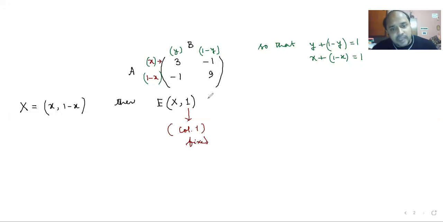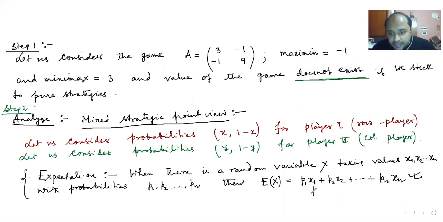The expectation of capital X will be, according to our definition, 3 into X plus minus 1 into 1 minus X. Why is it so? Just look at this. We multiply the value with the probability.